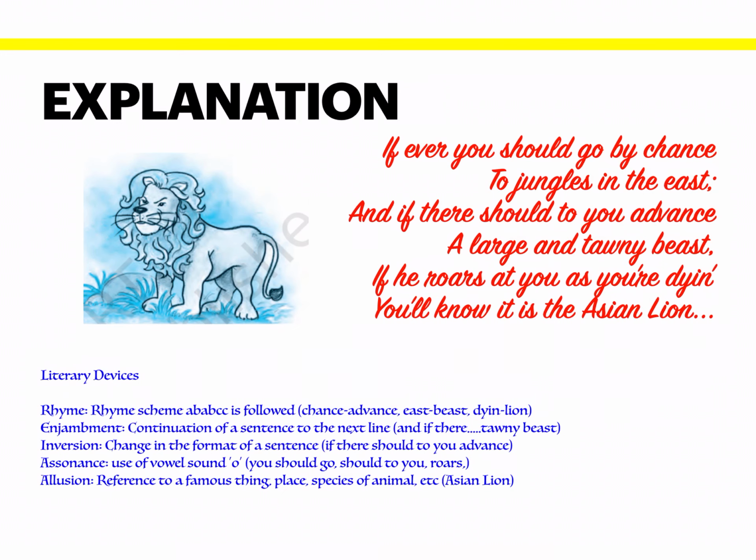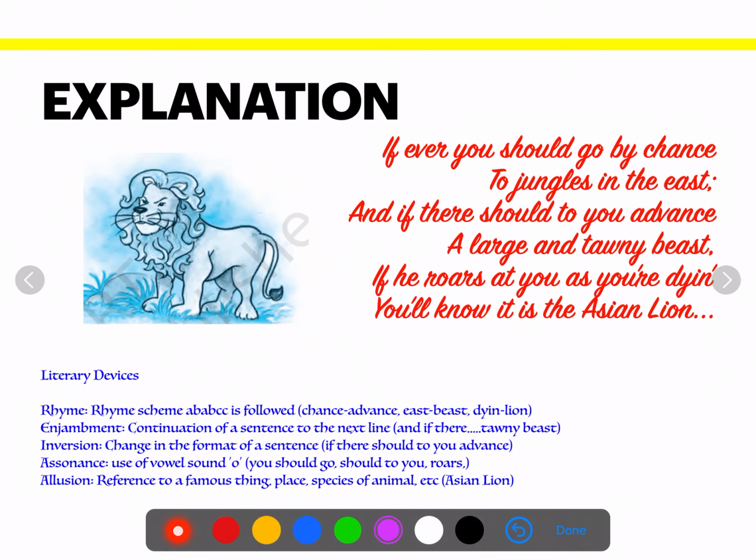When it comes to the explanation, we'll begin with the first stanza. It is, if ever you should go by chance to jungles in the east, she says, if you ever get a chance to go to jungle in the east, and if there should to you advance a large and tawny beast, and if any large and yellowish beast advances towards you, if he roars at you as you are dying, suppose the animal which is advancing towards you starts roaring at you, and you will know it is the Asian lion. Then you should know that this animal is Asian lion.